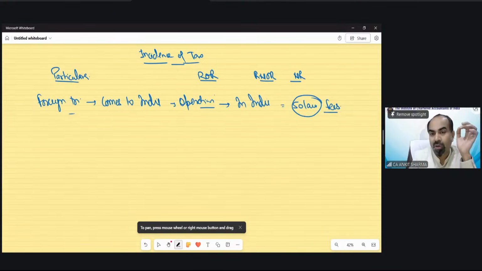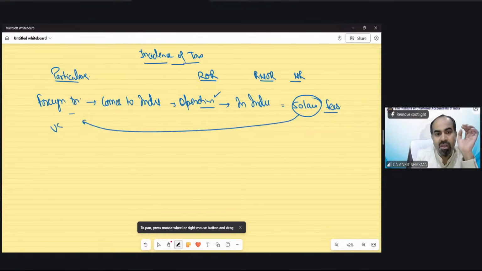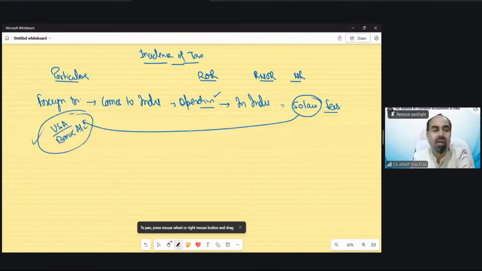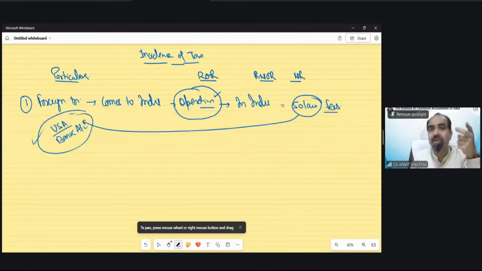I have done the operation in India, but I want my fees in my USA bank account. Deposit my fees in my USA bank account. Now you can see in this case, where has the operation been done? The operation has been done in India. So where have the services been rendered? In India.